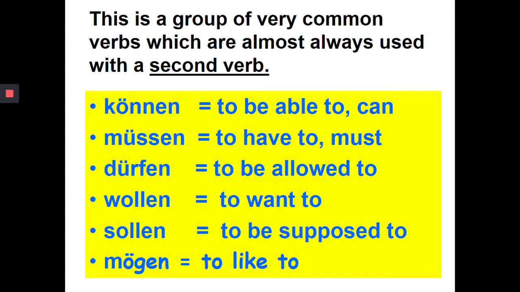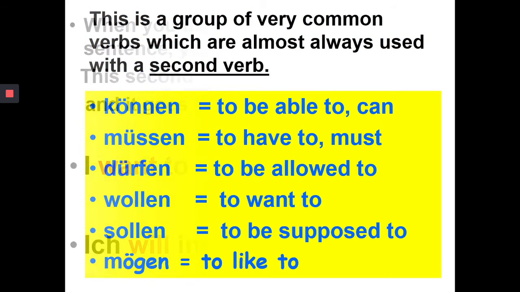So for example, if you think about it in English, I can swim, I can play the trumpet, and there's always another verb. I have to be home by 6. I am allowed to drink alcohol at the weekends. I want to go to Germany. I am supposed to be doing my homework. I like to eat chips. Okay, there's not always, but nearly always another verb that goes with those verbs, and it's the very same in German.